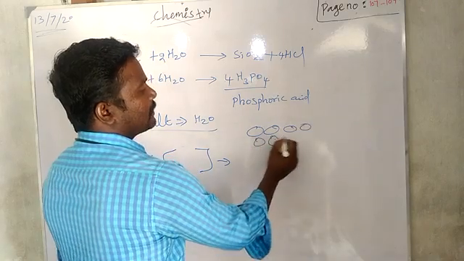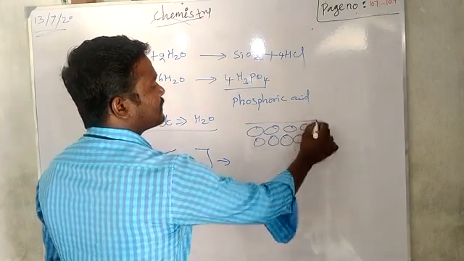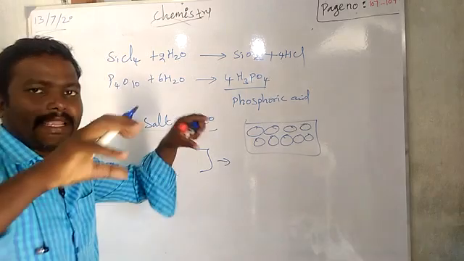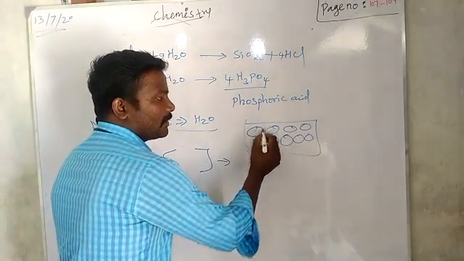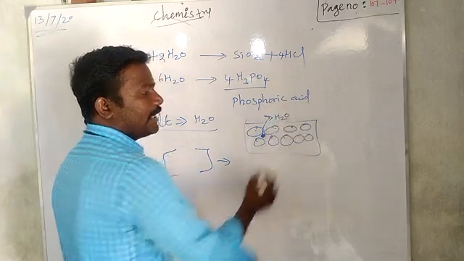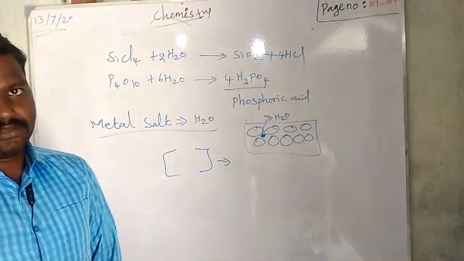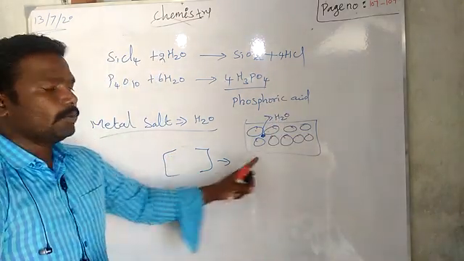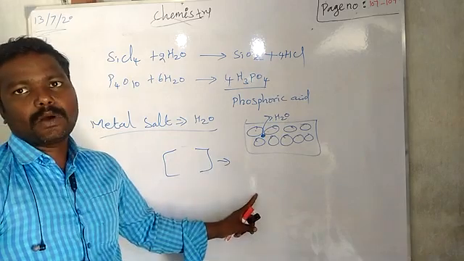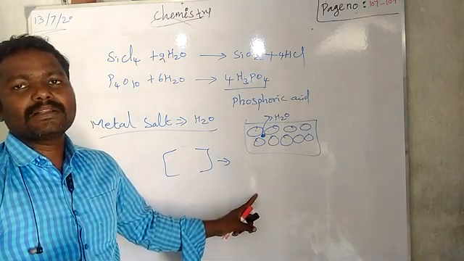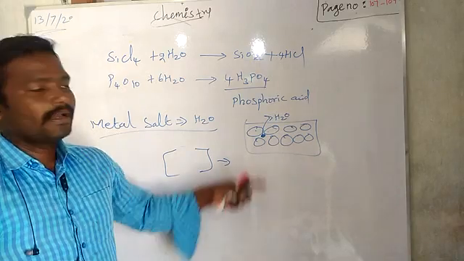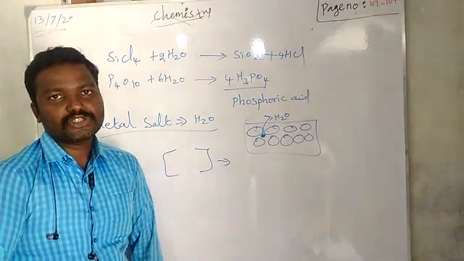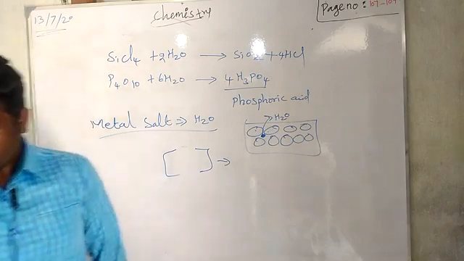I hope in some other video I told you about crystals. If you take all the ions arranged regularly, and in the gaps between them the water is present, that is called interstitial position. Okay, so water may be present in two ways. It may be present in the salt as a coordinate covalent compound, or it may be present in the interstitial position of the crystal lattice.